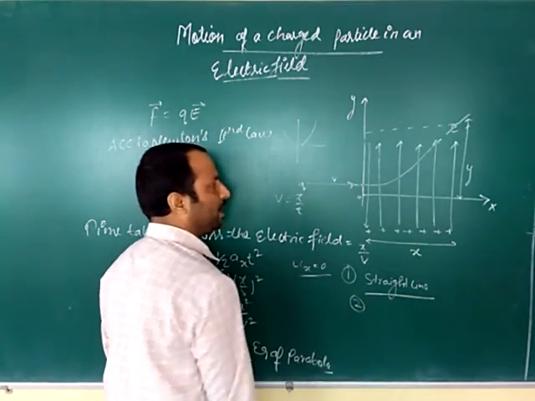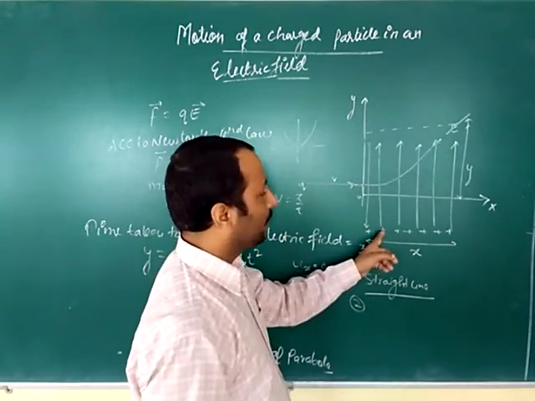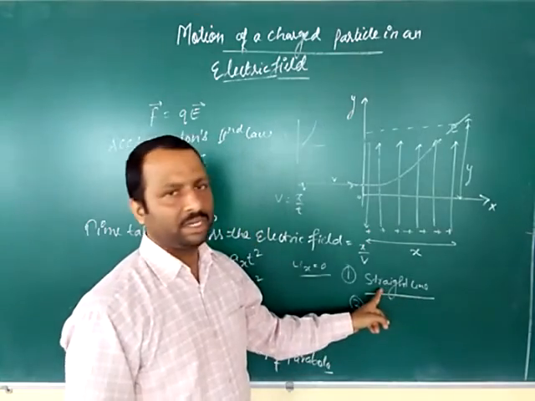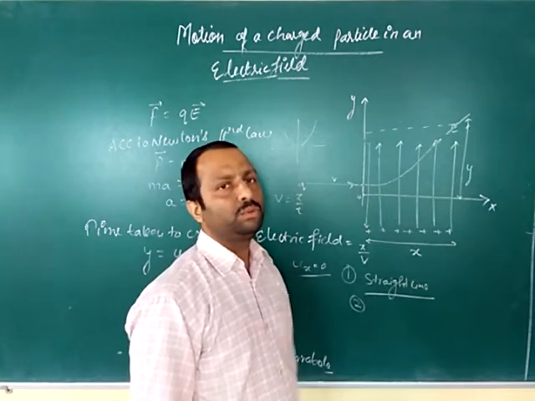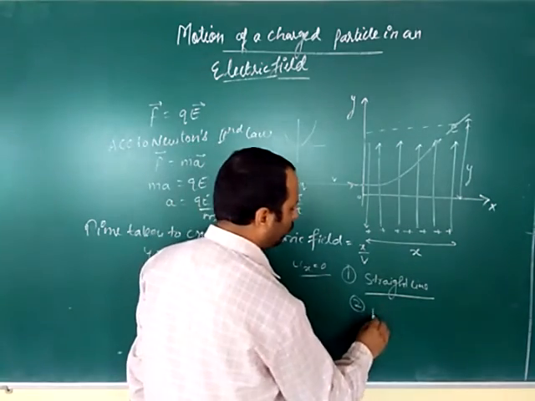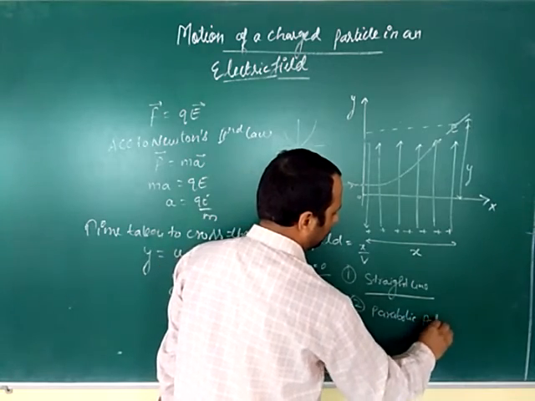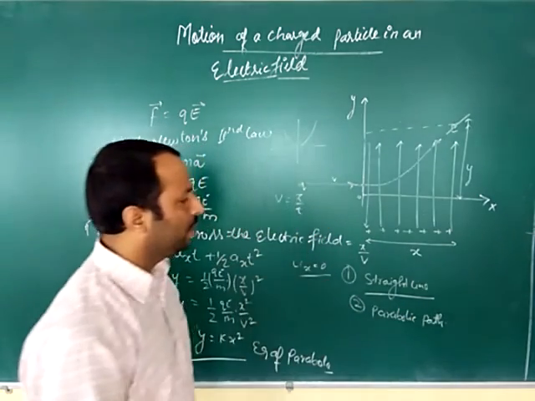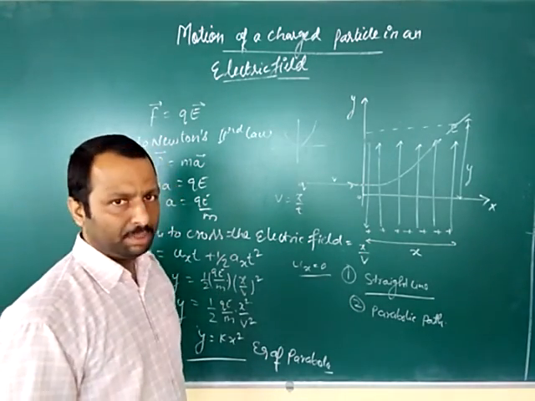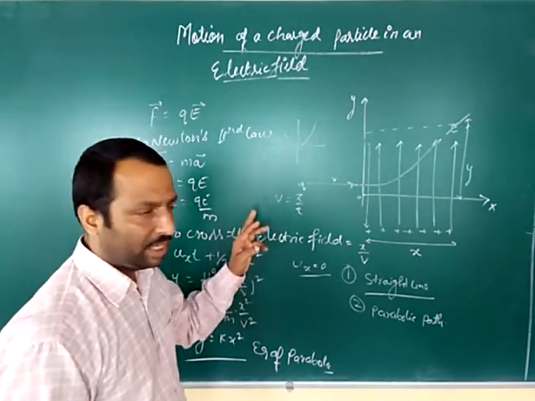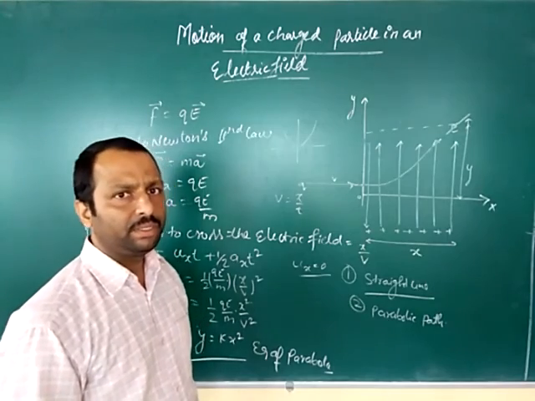Secondly, if the charged particle is moving perpendicular to the electric field, it will move along a parabolic path. So these two things you have to remember: when the path is a straight line and when the path is parabolic. Okay, thank you.